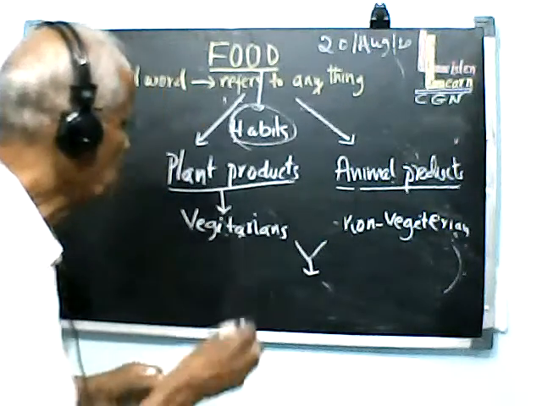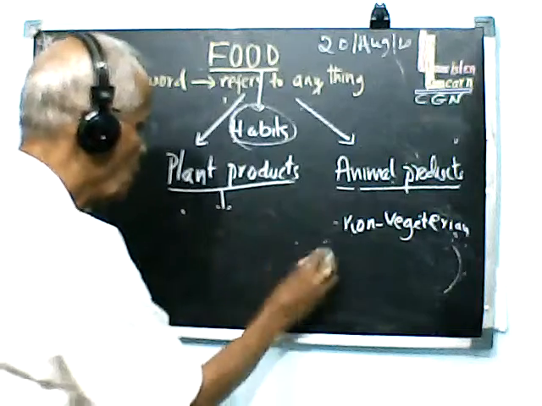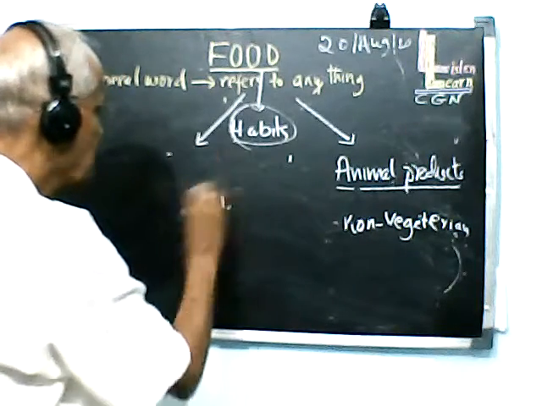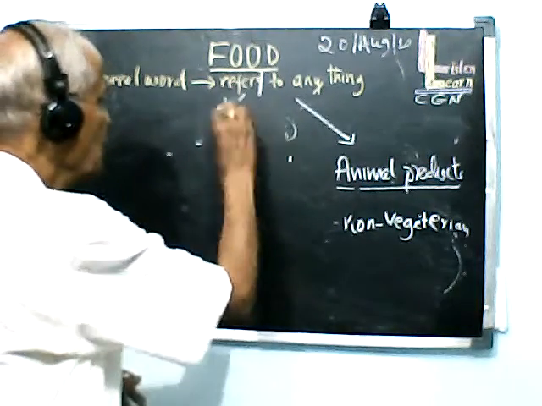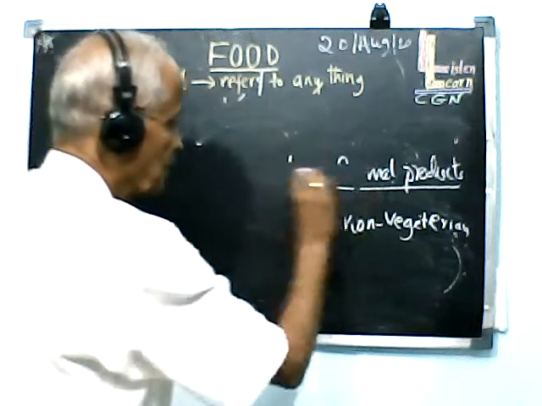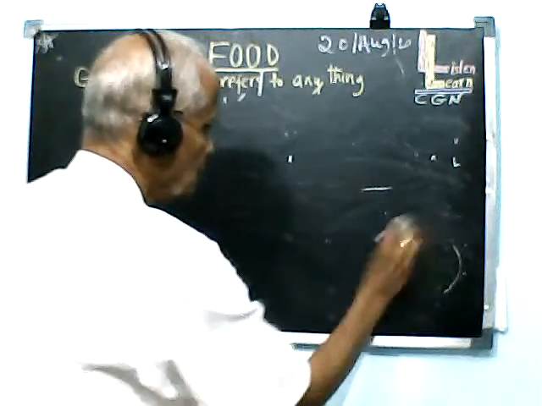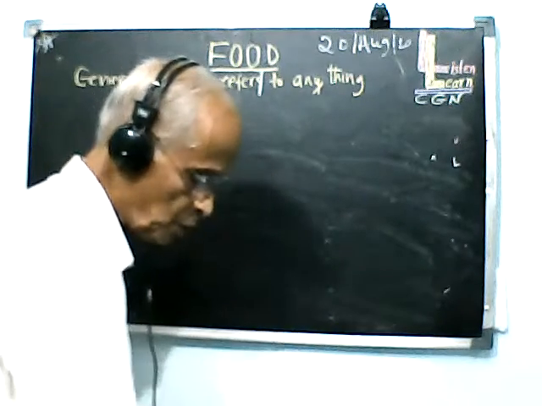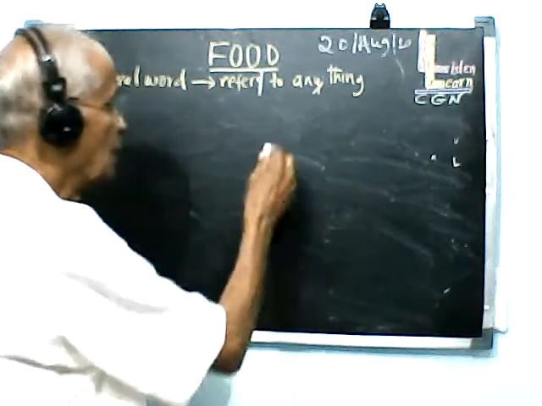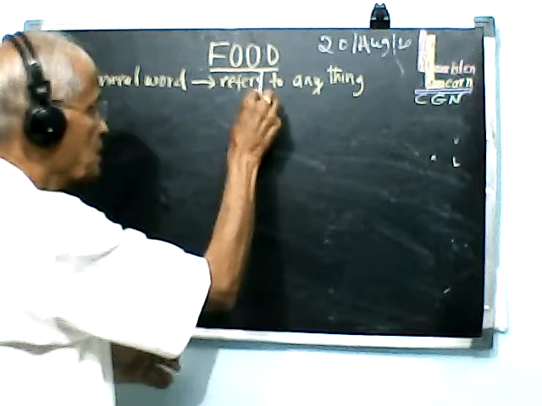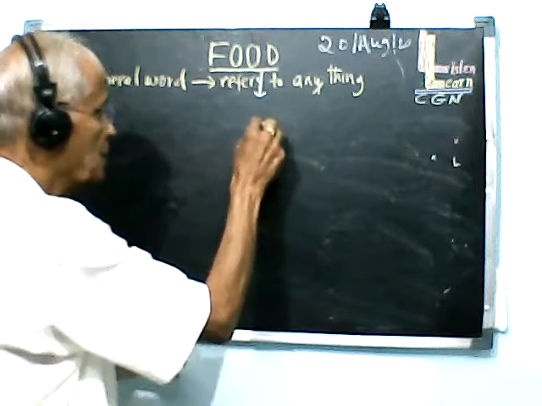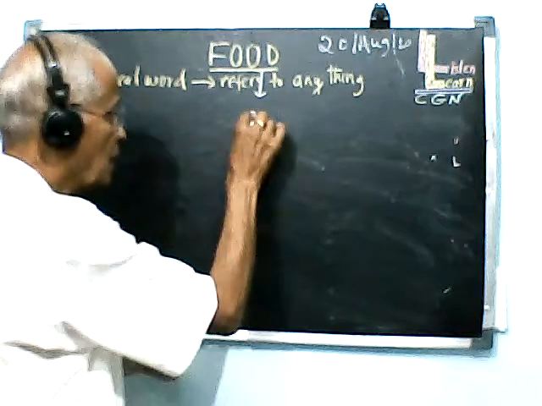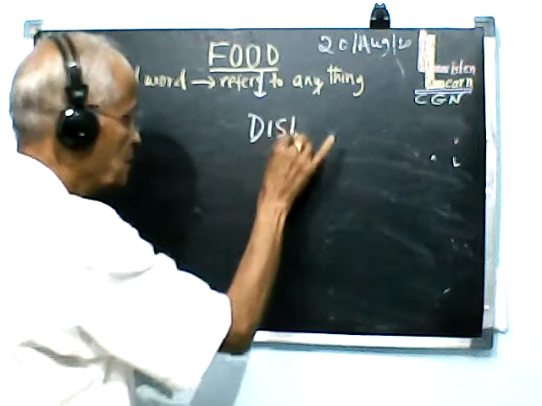Now let us try to find out one more little aspect, and then we move on to the next area of learning. So let us try to recall. We said that food is very important for us, and food is sometimes called dishes.